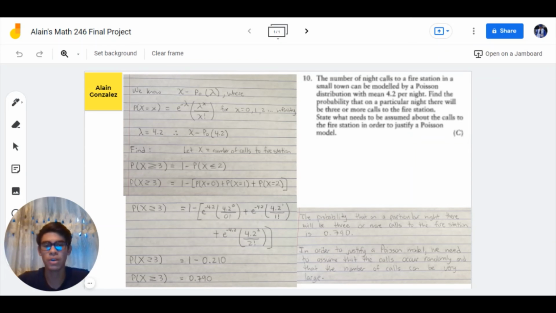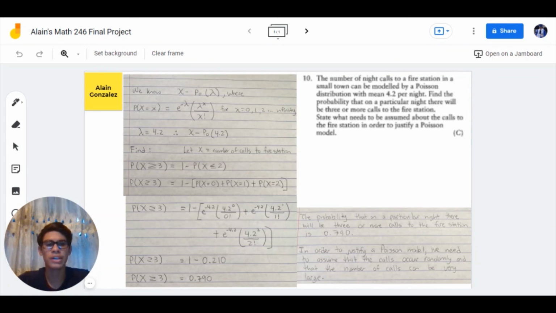The question also asks to state what needs to be assumed about the calls to the fire station in order to justify a Poisson model. So in order to justify a Poisson model, we need to assume that the calls occur randomly and that the number of calls can be very large. As we can see, let x equal the number of calls to the fire station that can be all the way up to infinity. So these are the assumptions that we need to make for a Poisson model.